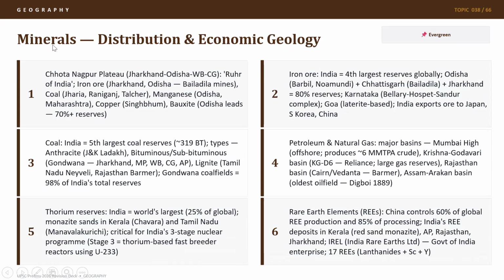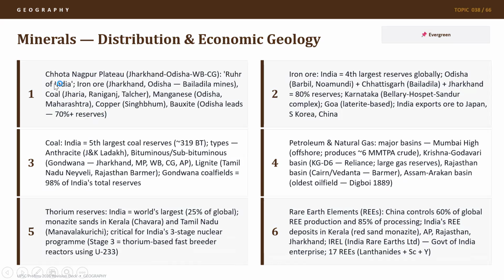Then we come on to minerals, distribution and economic geology. We have Chota Nagpur Plateau across Jharkhand, Odisha, West Bengal, and Chhattisgarh, which is called Ruhr of India. So Ruhr is a coal and iron-rich region in Germany. We have also iron ore in Jharkhand, Odisha. We have Bailadila mines. Then we have coal in Jharia, Raniganj, and Talcher. Manganese in Odisha and Maharashtra. Copper in Singhbhum. Bauxite, where Odisha leads with 70% of the reserves.